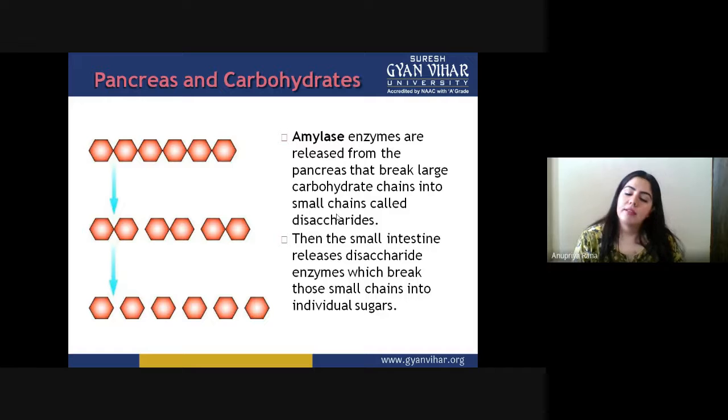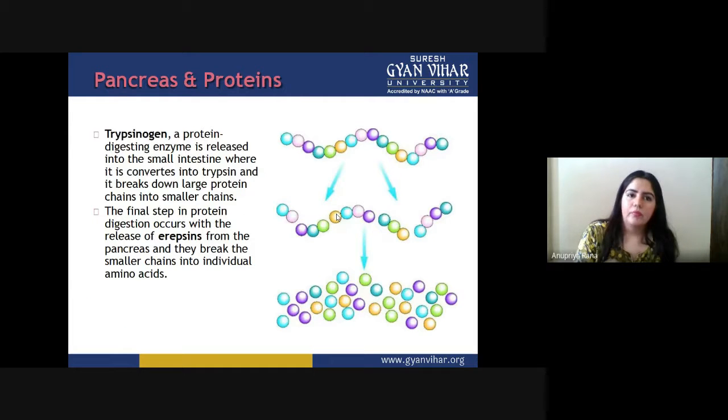Then the small intestine releases disaccharidase enzymes, which break those small chains into individual sugars. What do these disaccharidase enzymes do? They convert the disaccharides to monosaccharides, or you can say the individual sugars, which can be utilized in our body. Now, the pancreas and the protein.